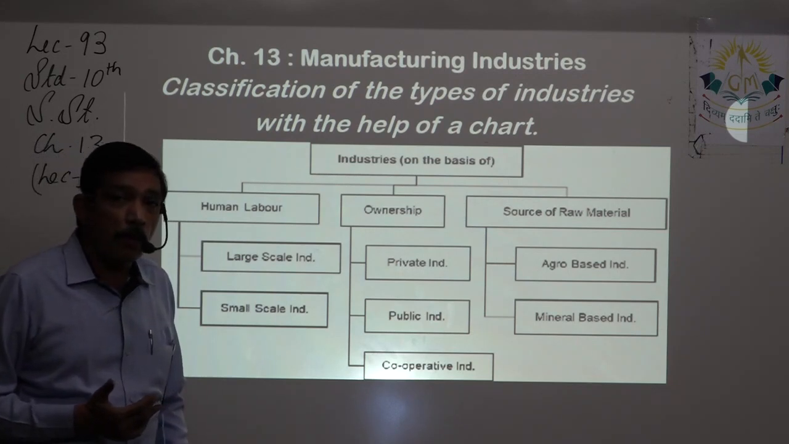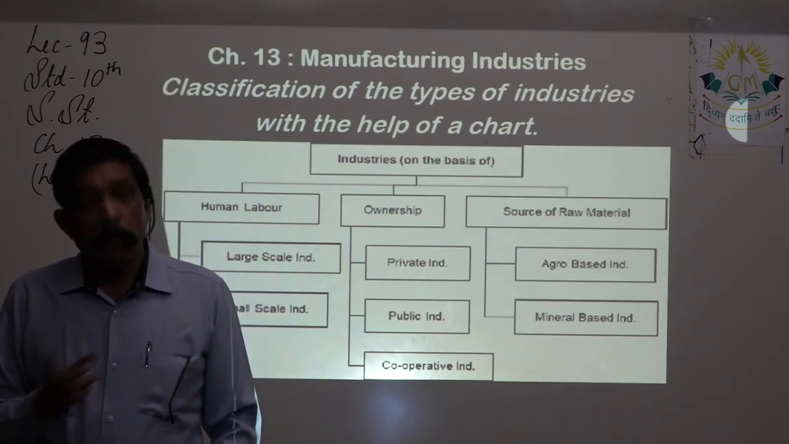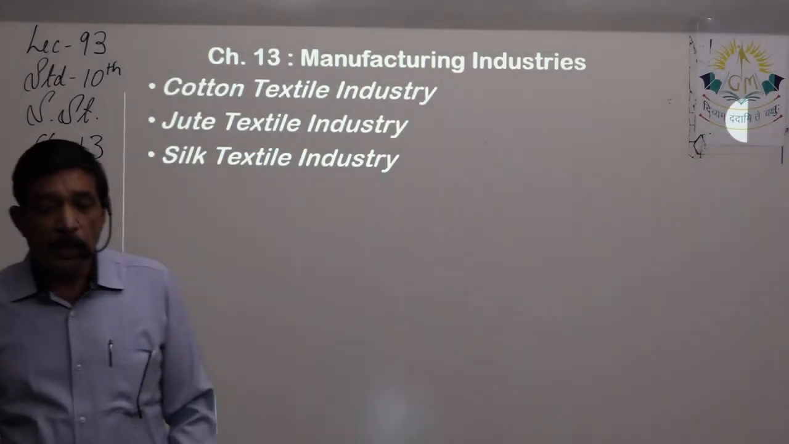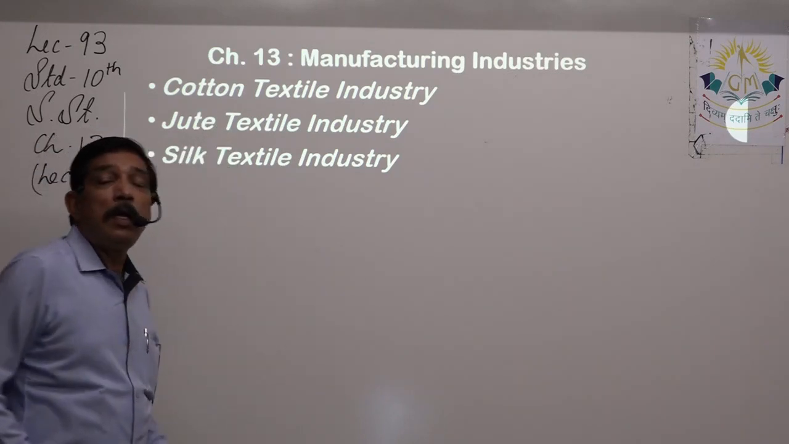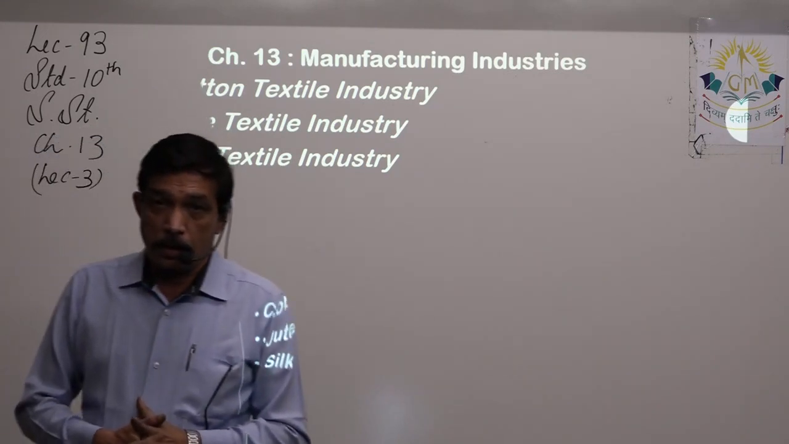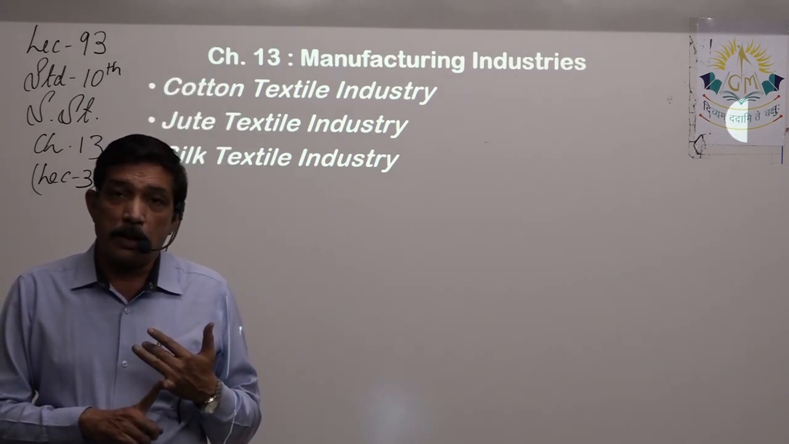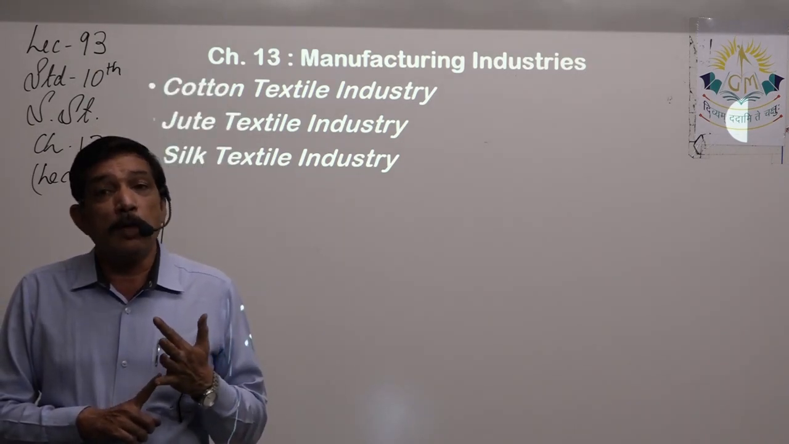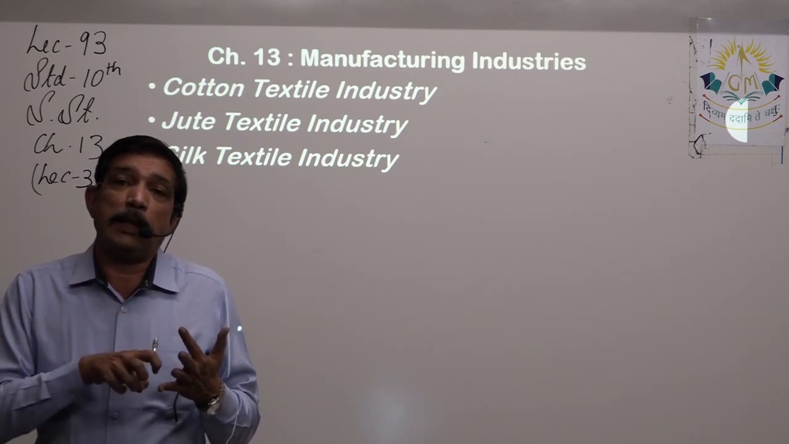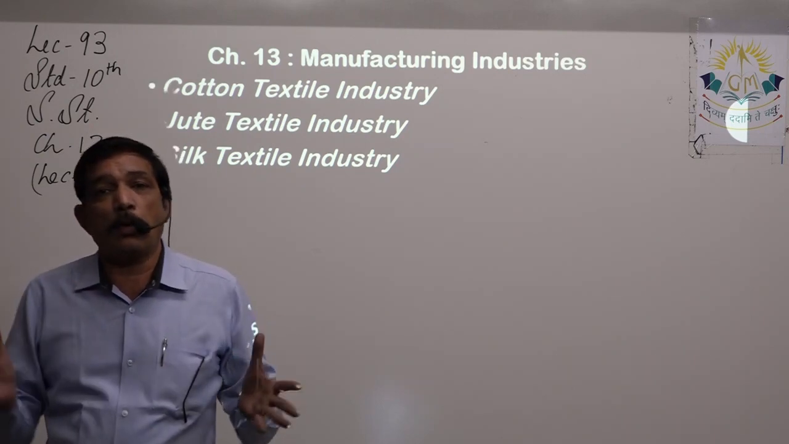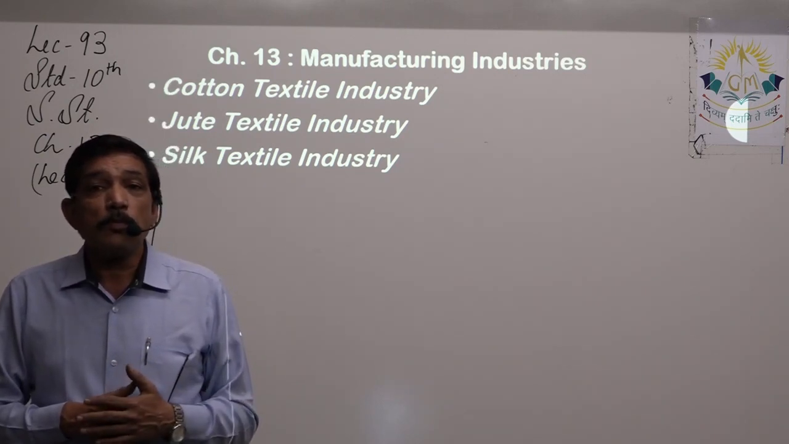For source of raw material, there can be two types: agro-based and mineral based, that we looked at. Then we looked at some of the most important questions in the agro-based industry, that is the cotton textile mill. When it was established, what are the reasons why the industry developed in Bombay and then in Ahmedabad, and then spread around the rest of the country? Today, what is the situation of that?